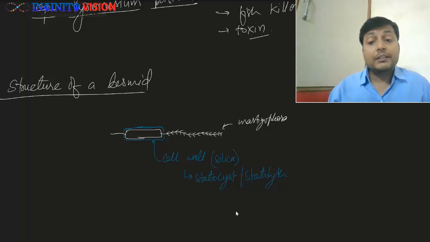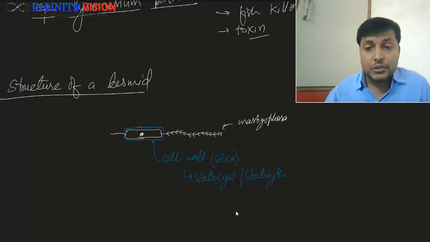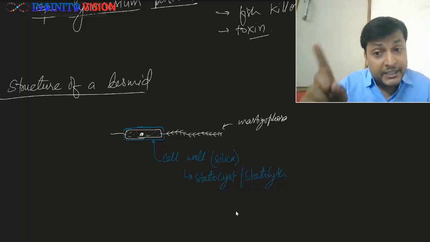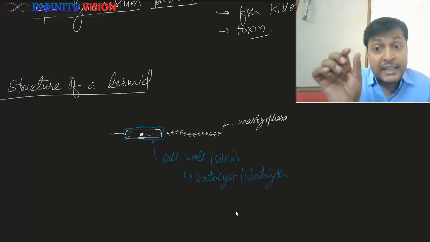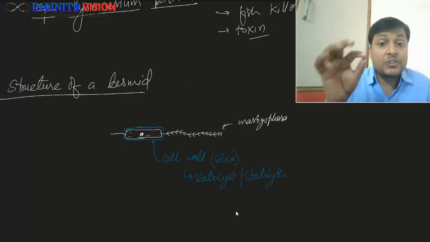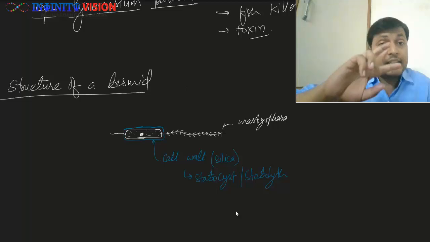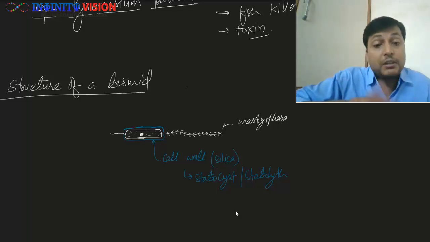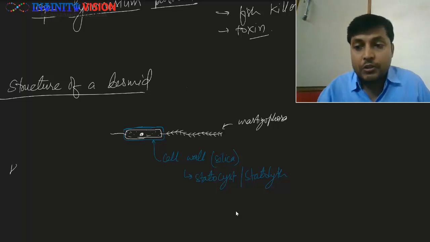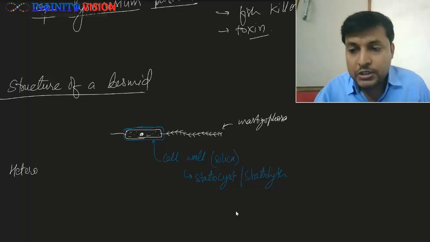Since this whole organism has two flagella, out of which one is smooth, small and inactive, and the other is large, bears hair-like structures, mastigophora, and is active, both the flagella are not similar but dissimilar. We call them heterocont flagella.